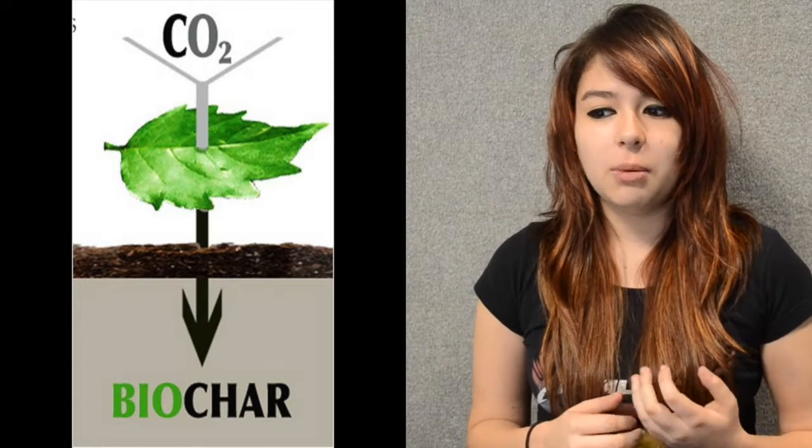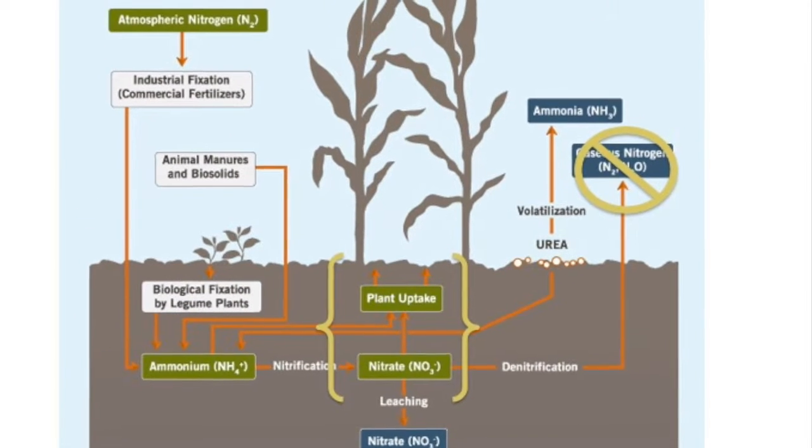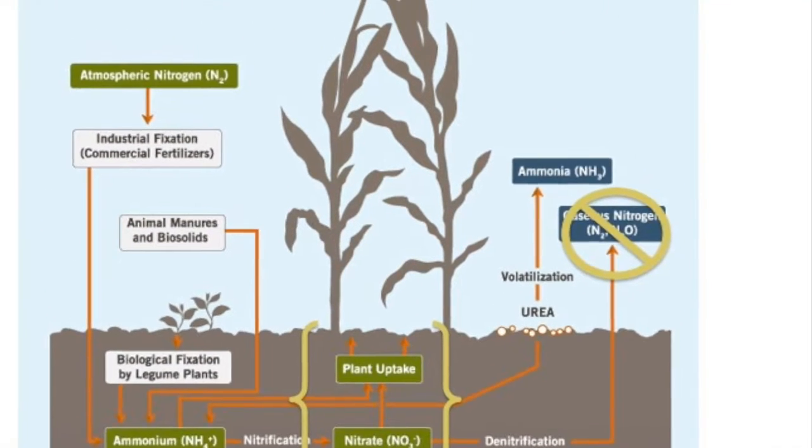Biochar is charcoal produced by low oxygen heating of organic materials made from waste wood, manure, or leaves. This material can improve agricultural productivity due to its high porosity, high surface area, and high cation exchange capacity. When it is added to soil, the carbon has been shown to boost crop yield, lessen the need for fertilizer, and reduce pollutants by storing nitrogen that would otherwise be released to the atmosphere. It is proved that biochar impacts the soil nitrogen cycle and reduces nitrous oxide.